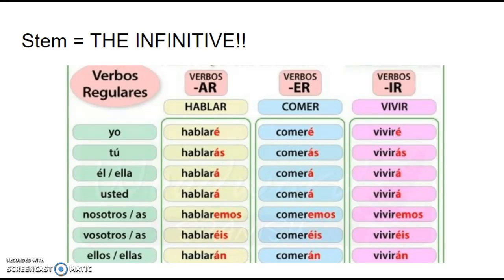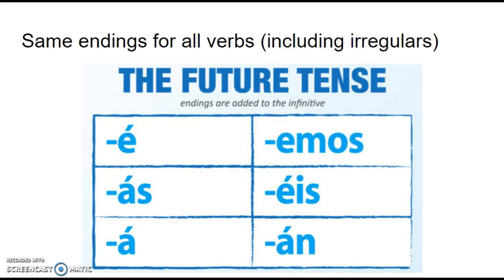Let's take a look at the endings. These are the same endings that we're going to use for all verbs, including our irregulars. AR verbs, ER verbs, IR verbs, it doesn't matter. And again, these endings are added to the end of the infinitive. You'll note that é, ás, á, éis, and án all have accent marks. So please remember to include those accent marks in your conjugations. Because emos is two syllables, it does not require the written accent mark. So memorize these forms: é, ás, á, emos, éis, án.